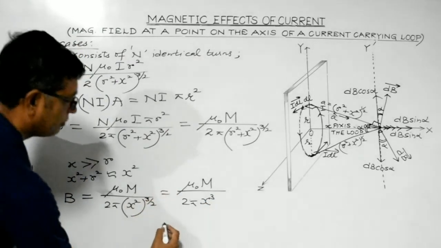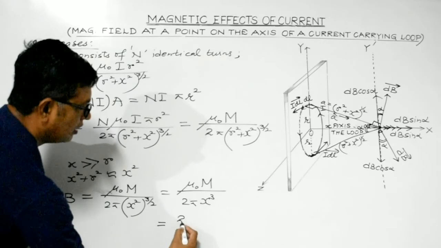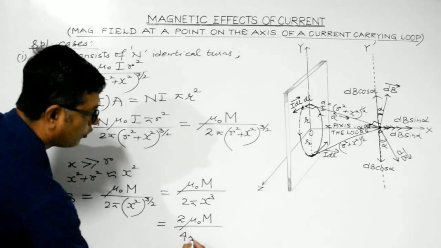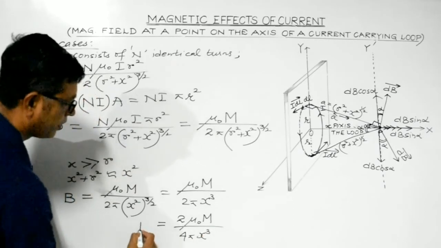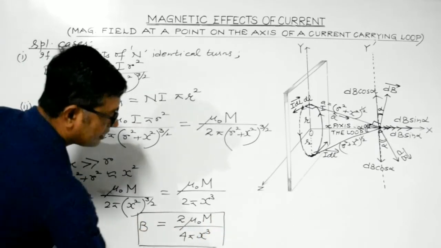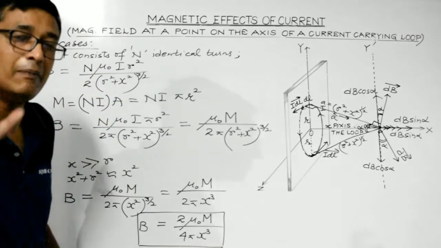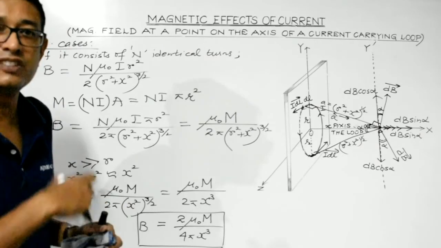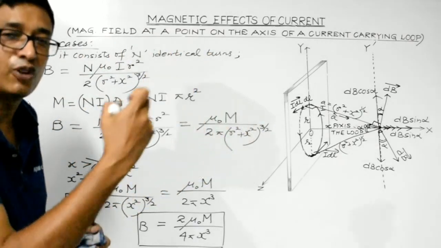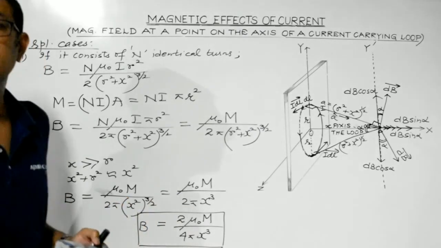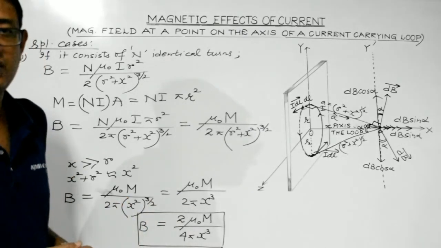It may also be written in this particular manner, twice mu naught M divided by 4 pi x cube. So this is the magnetic field at a point on the axis of the loop when the dimensions of the loop are negligible as compared to the distance of the observation point on the axis from the center of the dipole. Students, this is again a very, very important result.